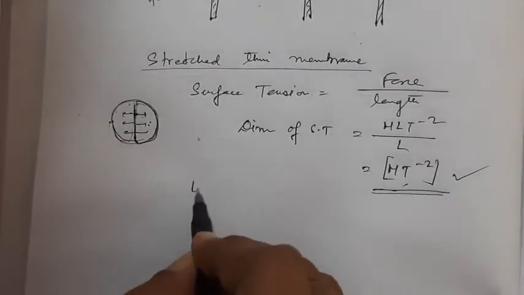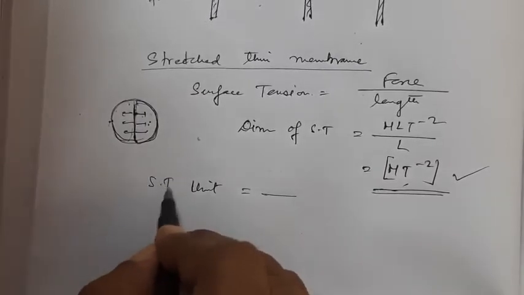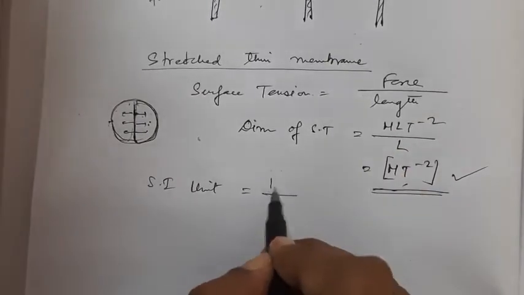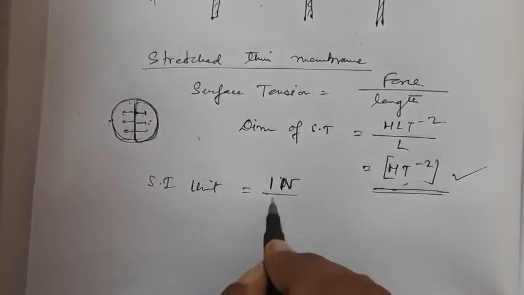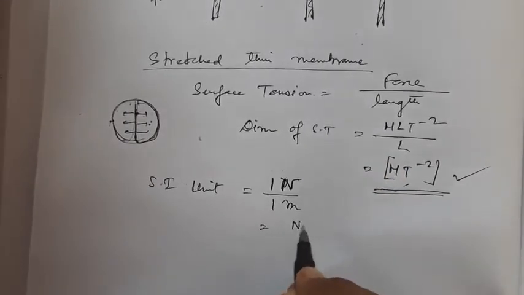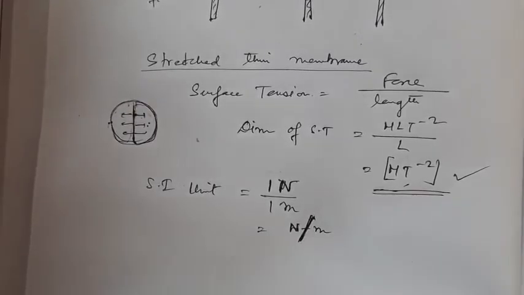Now the SI unit of surface tension: force is 1 Newton, and length is 1 meter. This is Newton per meter, not Newton meter. This is Newton per meter.